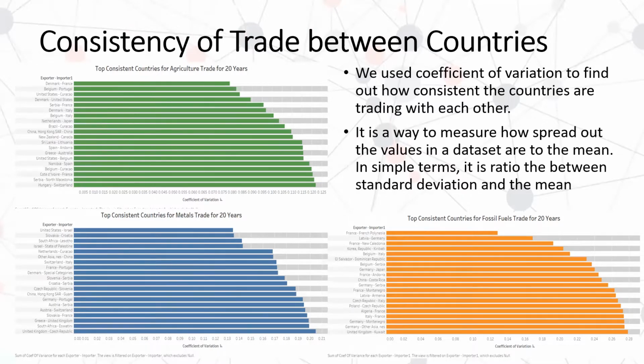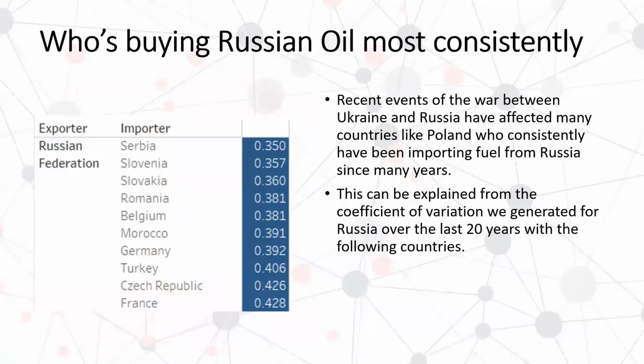The following graphs represent the top countries which are consistent with each other in trading commodities like metals, fossil fuels, and agricultural products. Recent events of war between Russia and Ukraine have affected many countries like Poland, who have been consistently trading with Russia to import fossil fuels for many years. This can be explained from the coefficient of variation we generated for Russia over the last 20 years with the following countries.